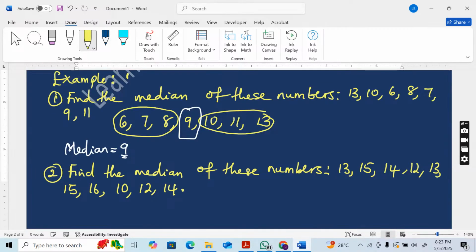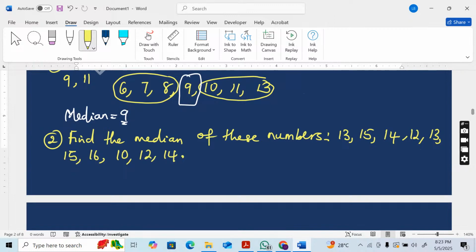Before you can find the median of these numbers, rearrange the numbers. If we rearrange, the smallest of all the numbers is 10. So we have taken 10. Then the next one is 12, and we have 12 showing up twice.